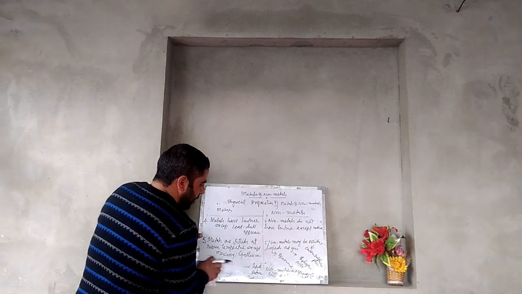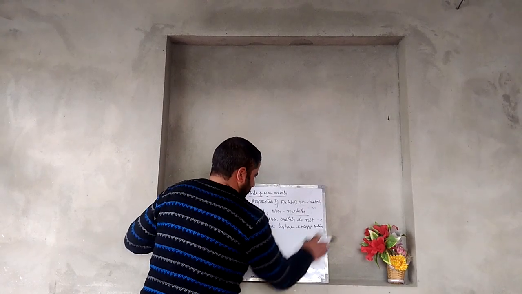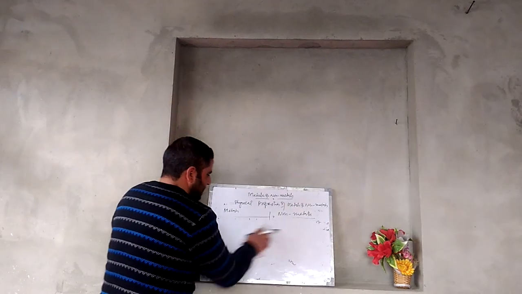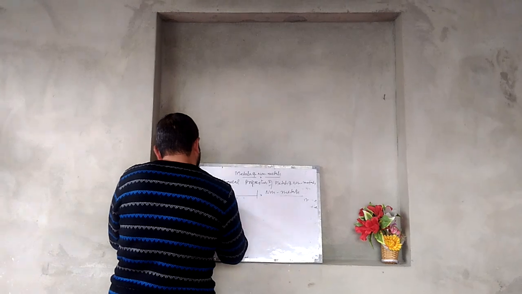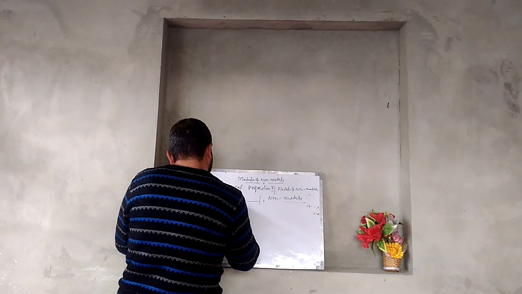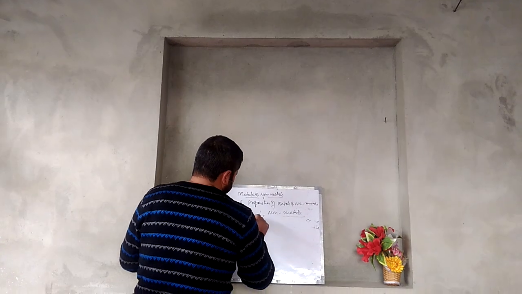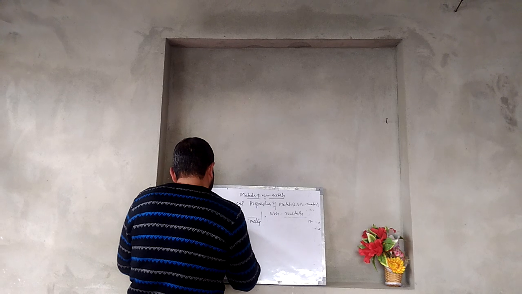Now another physical property of metals is that metals have high melting and boiling points.